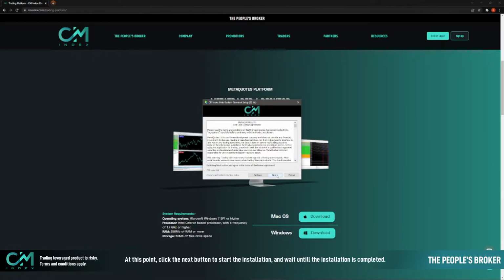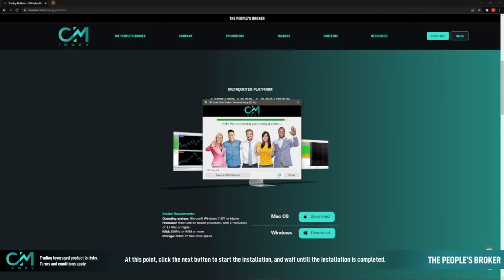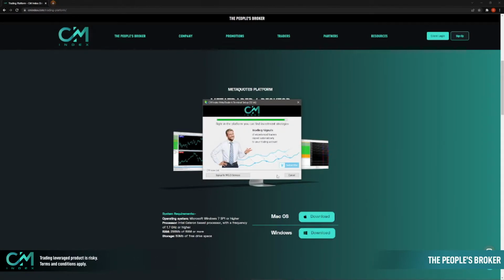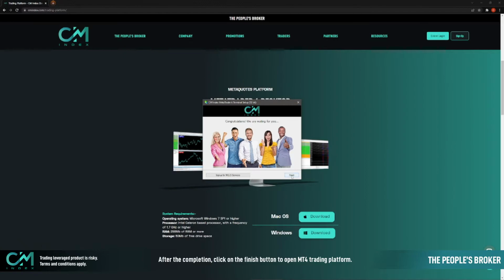At this point, click the next button to start the installation and wait until the installation is completed. After the completion, click on the Finish button to open MT4 Trading Platform.